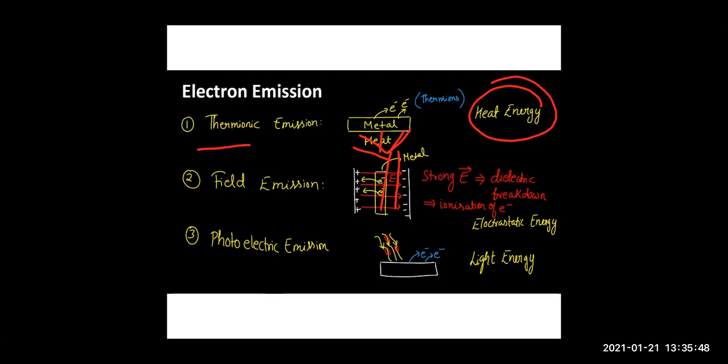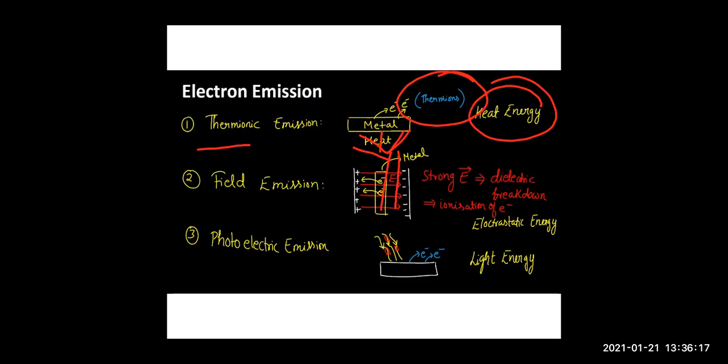And with this heat energy, the electrons are emitted, getting ejected from the metal surface. Why? Because when you apply heat energy, that heat energy is absorbed by the electrons, and they try to overcome the restraining forces and finally they come out. These emitted electrons, children, are known as thermions, or you can also call them thermal electrons.